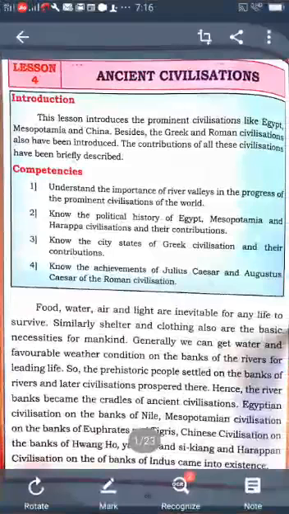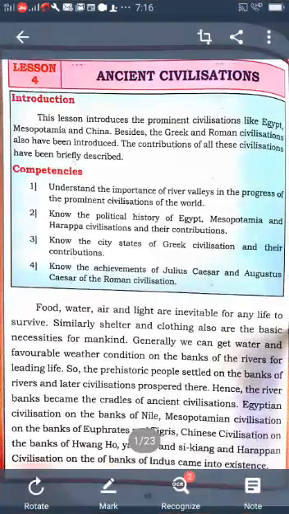Today I am going to continue the lesson Ancient Civilizations of the World. Understood? What is the name of the lesson? Ancient Civilizations. Already we learned what civilization is, and which are the important ancient civilizations of the world: Egyptian civilization, Mesopotamian civilization, and Chinese civilization. And also in this lesson we learn about the Greek and Roman civilization.